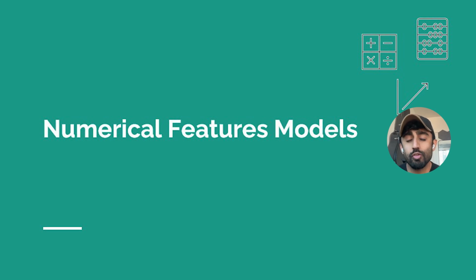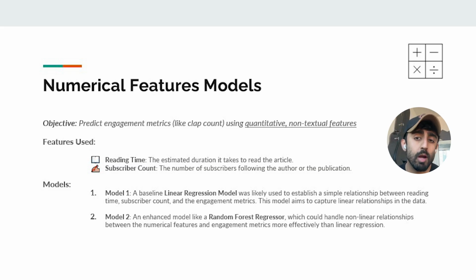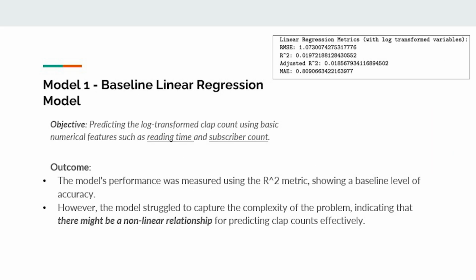We used this to establish a simple relationship between reading time, subscriber count, and the target metric, which is the log transformed clap count. While this model gave us a basic understanding, it struggled to capture the full complexity of the actual data. To address this, we developed a random forest regressor as our second model.